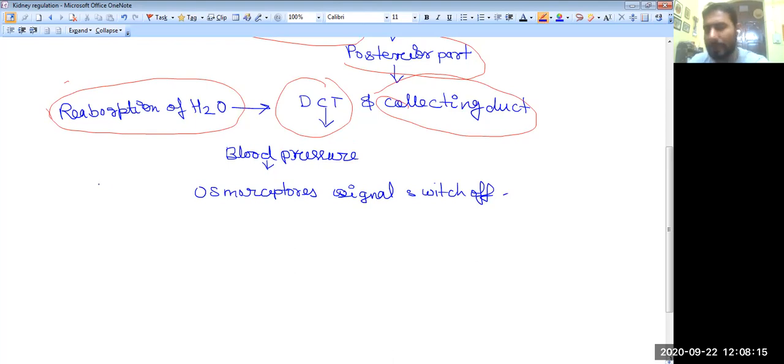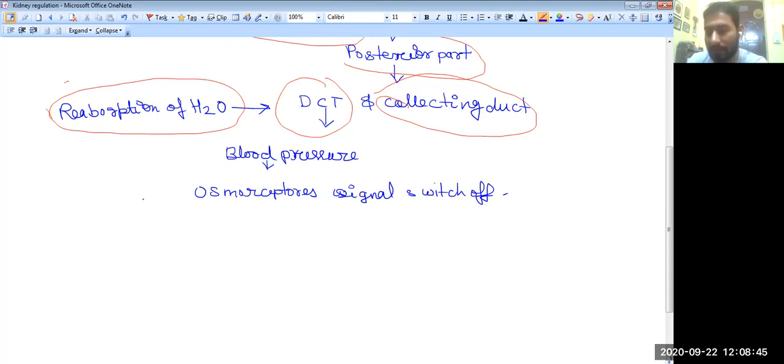When the blood pressure falls and the osmolarity of the blood also decreases, the osmoreceptors become switched on, and they give the signal for synthesis of ADH. So synthesis of antidiuretic hormone, or vasopressin, takes place. This is the neurosecretory hormone, secreted from the hypothalamus and stored in the posterior part of the pituitary.